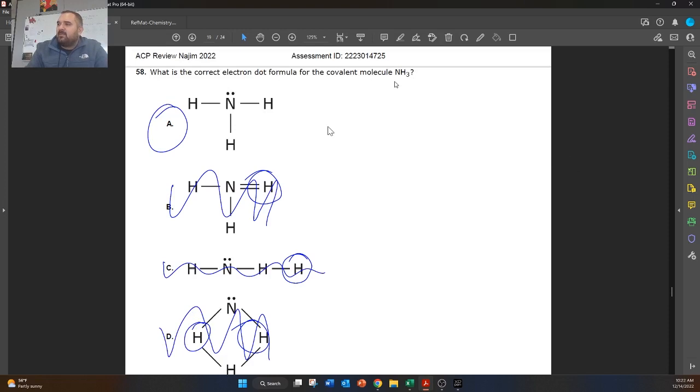But let's count up our valence electrons. Nitrogen should have 5. And then hydrogens are going to be 3, so we should have 8 valence electrons. That's 2, 4, 6, 8, and that's our correct answer.